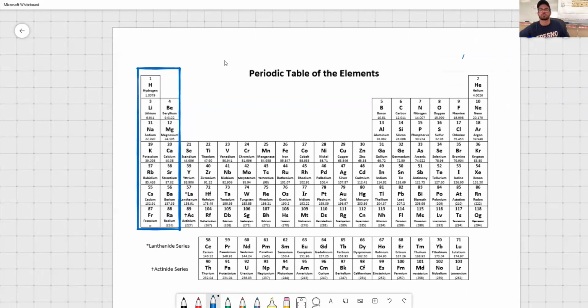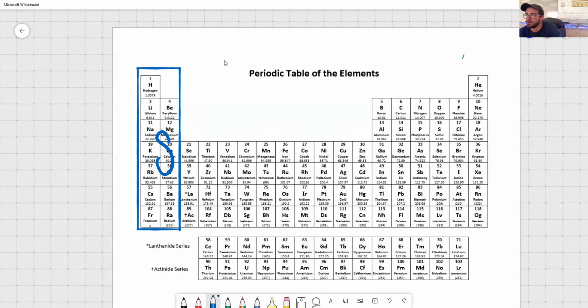Excellent. So this first blue section over here, those are our S block elements. The electrons that are in that S block will have a certain shape. We're going to talk about that more, but I'm just going to break down the presence of these different blocks. So that's your S block. Group 1A and 2A are your S block elements.